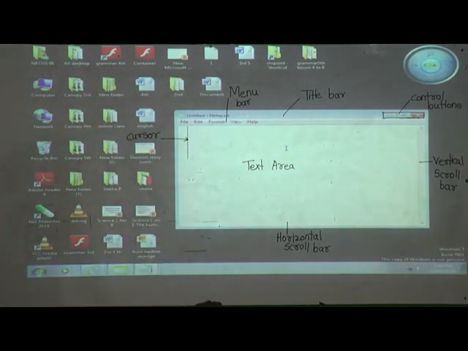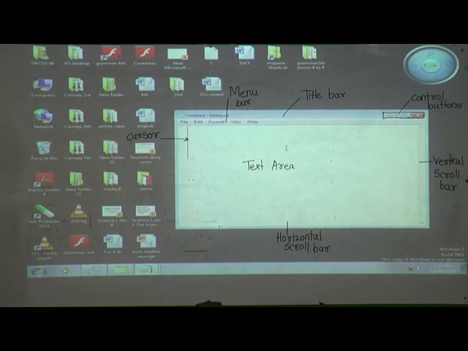See, the components of the notepad window are: first, the title bar. Next, the title bar has three main buttons, the control buttons: minimize button, maximize button, and close button. Next is the menu bar, which has different menus. Next, the cursor. Cursor means what? The small blinking line is called the cursor.